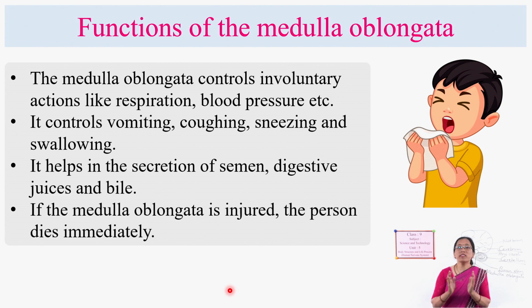If there is injury in the medulla oblongata, the person will instantly die. As it controls the involuntary actions of our body, the person will directly die, that means instant death occurs.